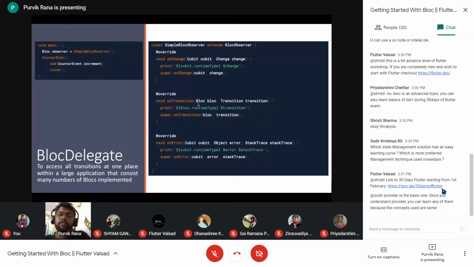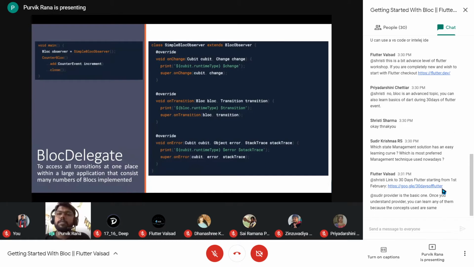So onTransition is also helpful to know what is actually happening for the bloc. And onError is there. At any point, if we have any error inside the bloc, those things can also be printed on the console. So the bloc observer, or you can say the bloc delegate, which is deprecated, is now converted to the bloc observer.